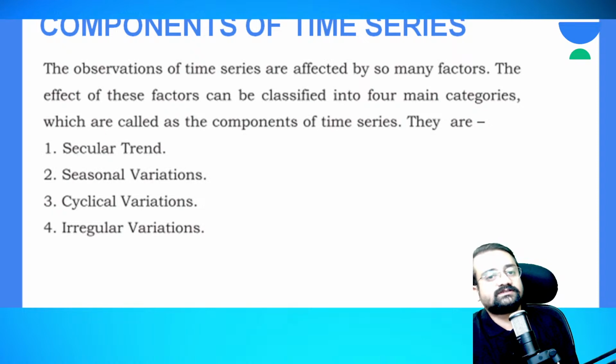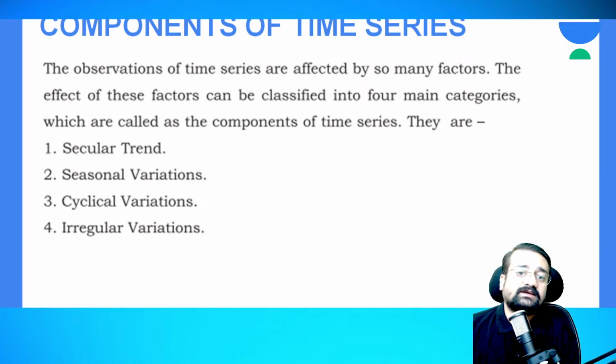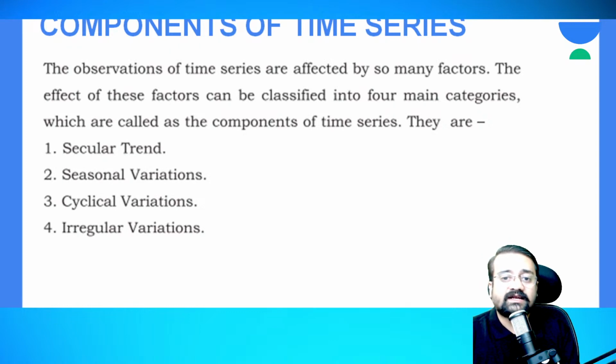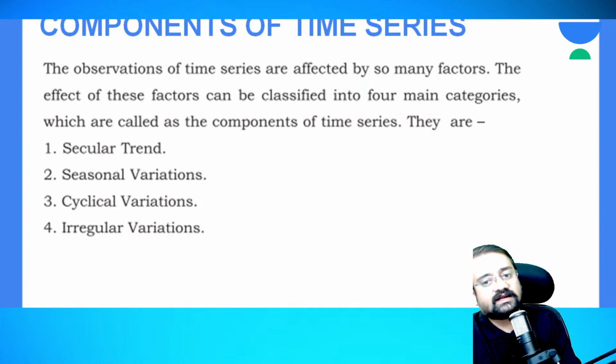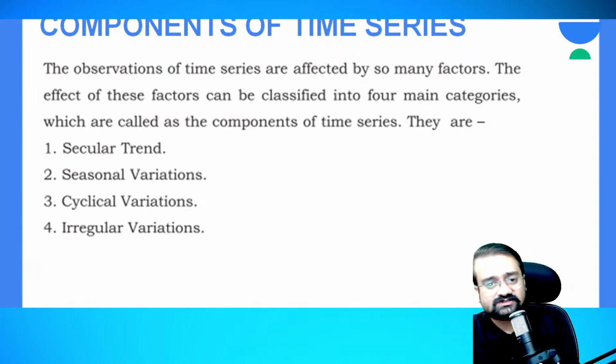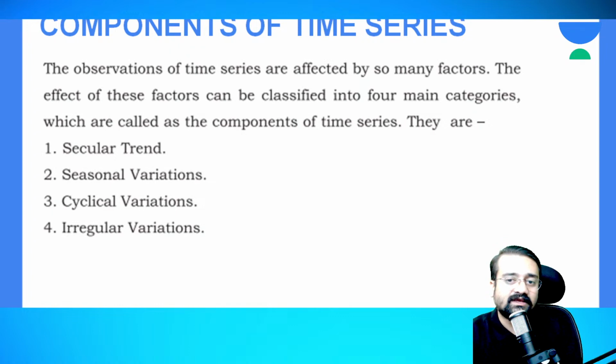What do you mean by components of time series? So here the observations, whatever the statistical numbers that you have collected, are affected by a number of factors, right? So here we have categorized those factors into the 4 main important categories, the 4 main factors that affect the data at large.